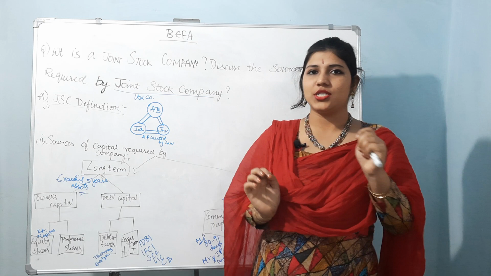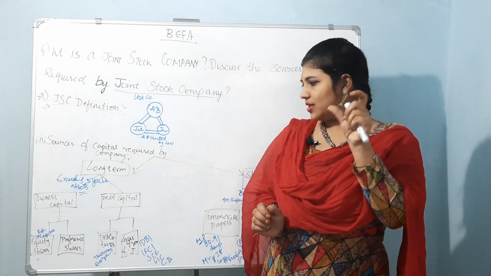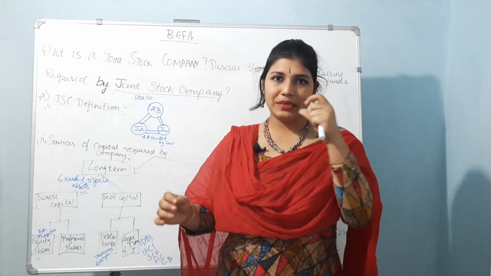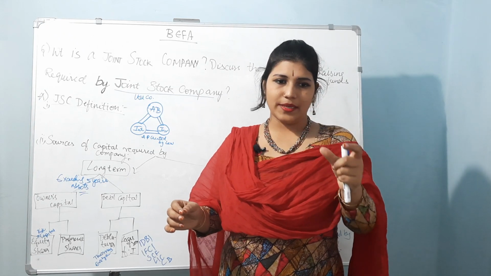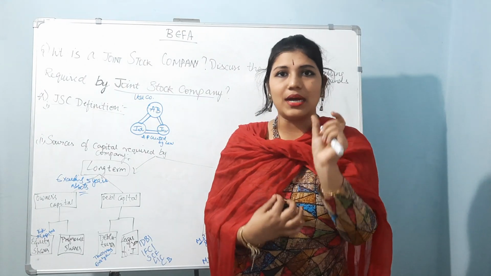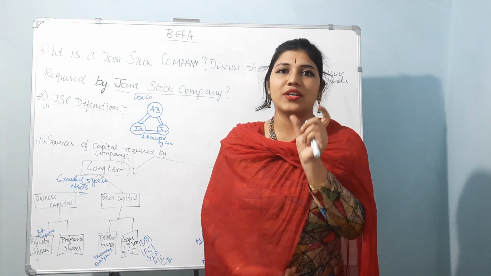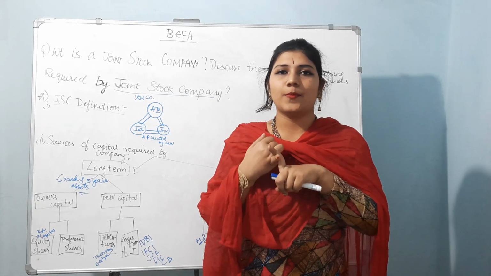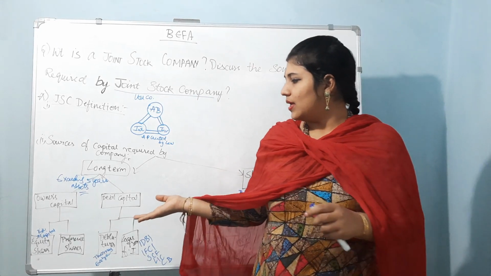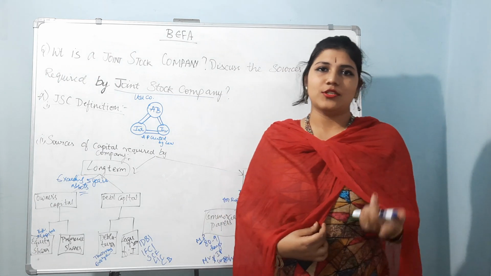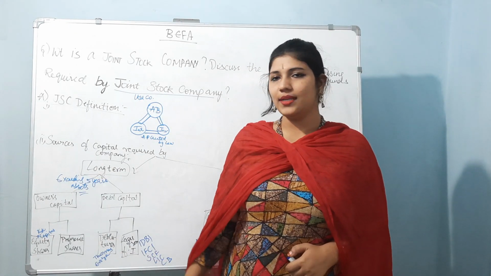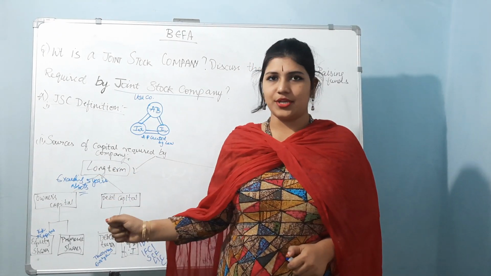Now coming to preference shares, that is kind of a preferential thing. It depends upon the dividends that they are going to be paid, or the capital, and also on the repayment of capital at the time of winding up of the company. This preferential value depends upon the equity value of dividend, and they can get it at the time of repayment at winding up of the company. So that is the two types of owners' capital: equity shares and preference shares.